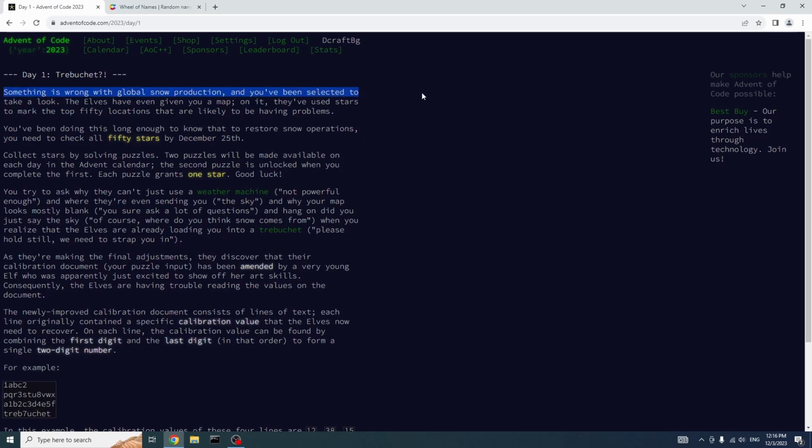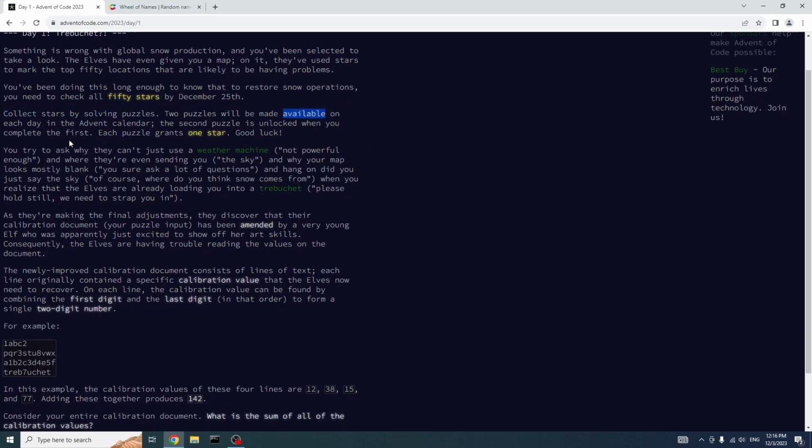Something to do with the global snow production, yeah, whatever. Collect the stars by solving puzzles. The puzzles will be made available on each day of the Advent of Code calendar. You try to ask about the trebuchet and you hang on. Did you just see the sky? Of course.